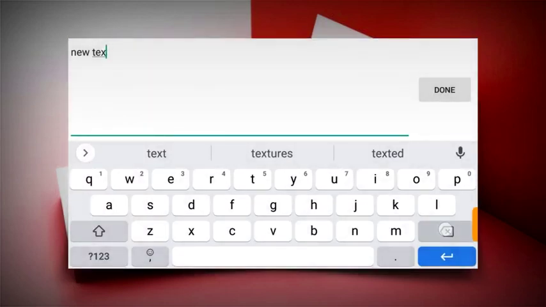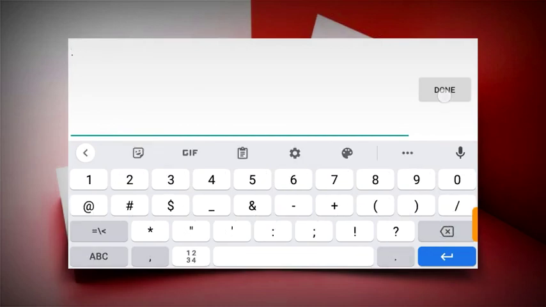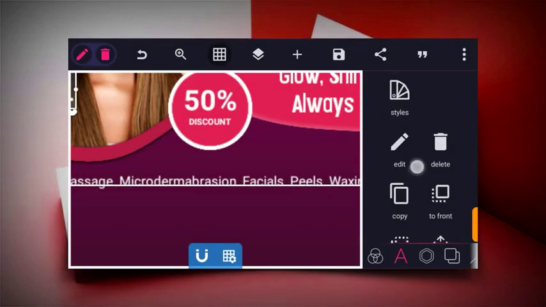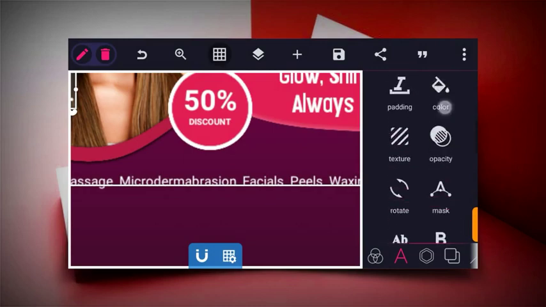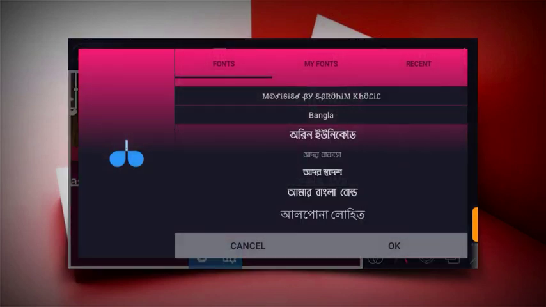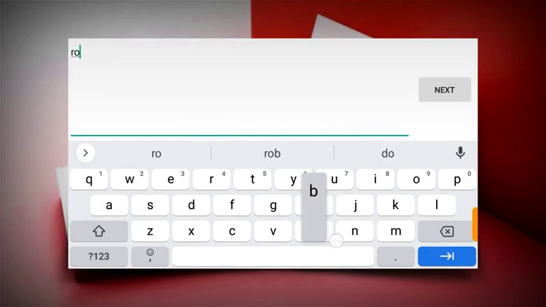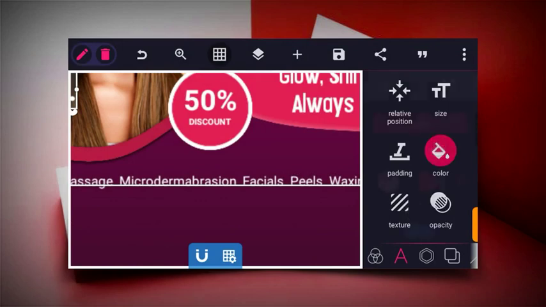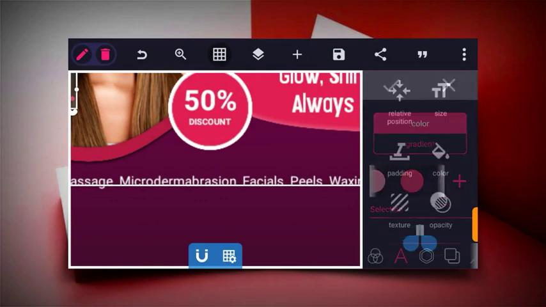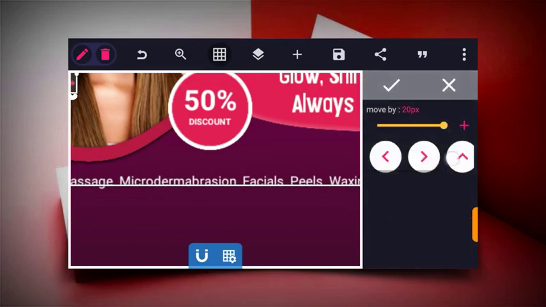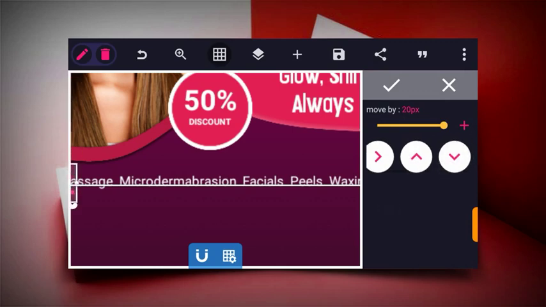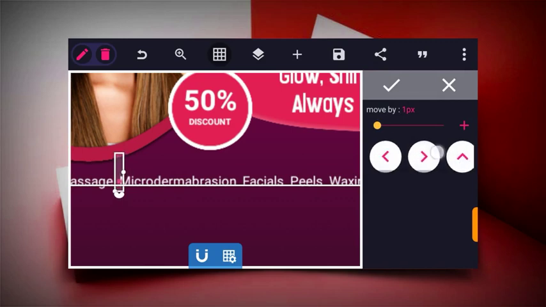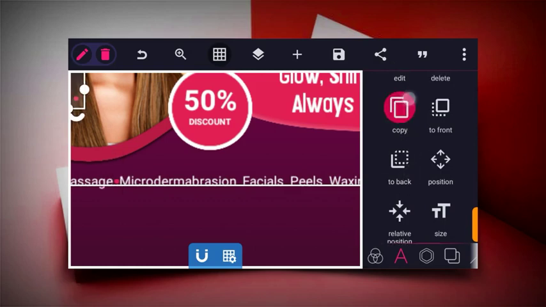So the next thing to do now is to click on the text icon again, and let's put a dot, just a dot to make a dot, and then let's use a bold font like Roboto black. So let's change the color of this text now to this, and then place it at the center of each of the word. So let's duplicate and place at the center of the other one.